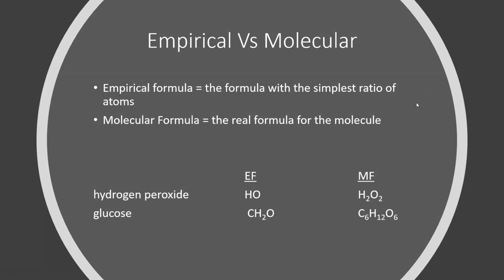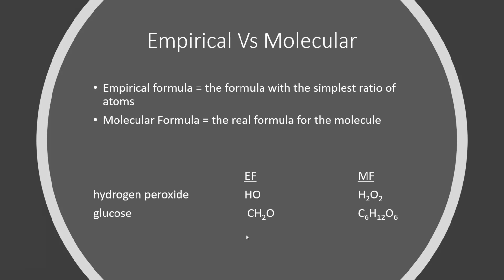So in this case, we have an empirical formula of HO. Well, a molecular formula of HO might be H2O. So even though it's a different formula, they still have the same ratio of atoms. There's still one H to one O, but they represent different compounds. So for every empirical formula, there could be hundreds of different molecular formulas that fit that same empirical formula. But each molecular formula represents a different compound in and of itself.